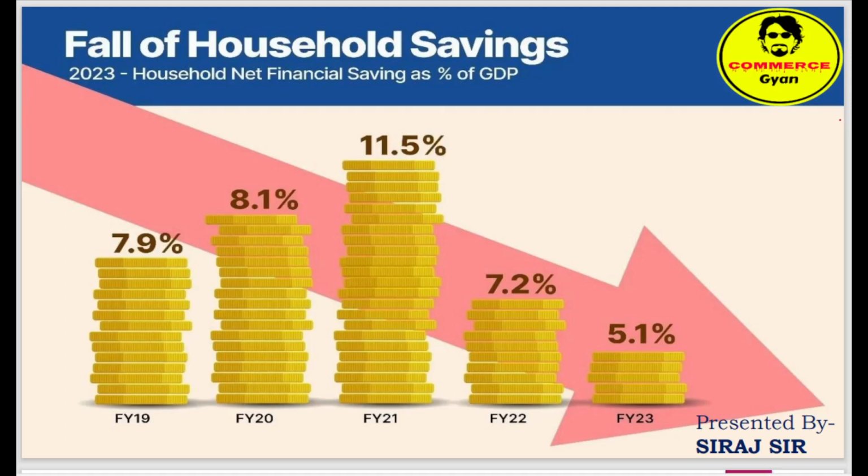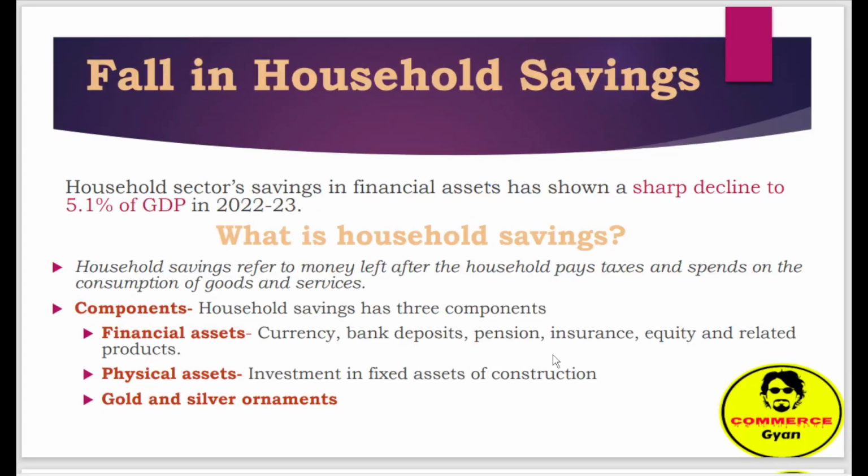In this video, we will discuss the fall of household savings in the current financial year 2023. This year, it was recorded at 5.1% of GDP. This was in the news because household sector saving in financial assets has shown a sharp decline to 5.1% of GDP in 2023, right? So before going to that, let's discuss all the issues.